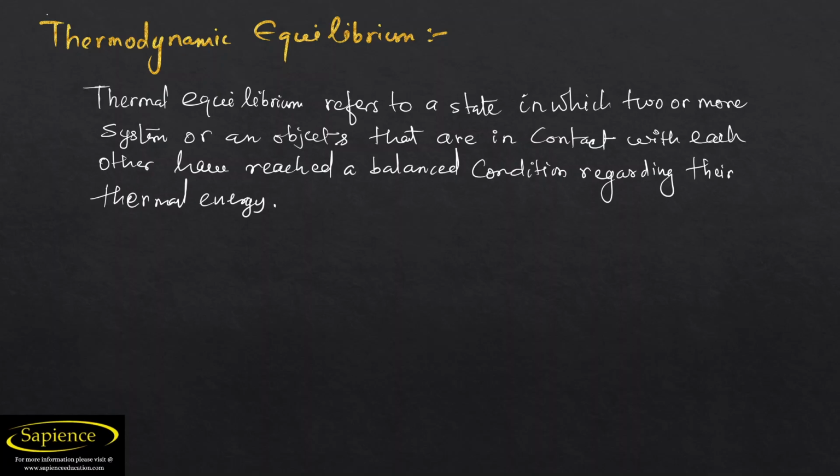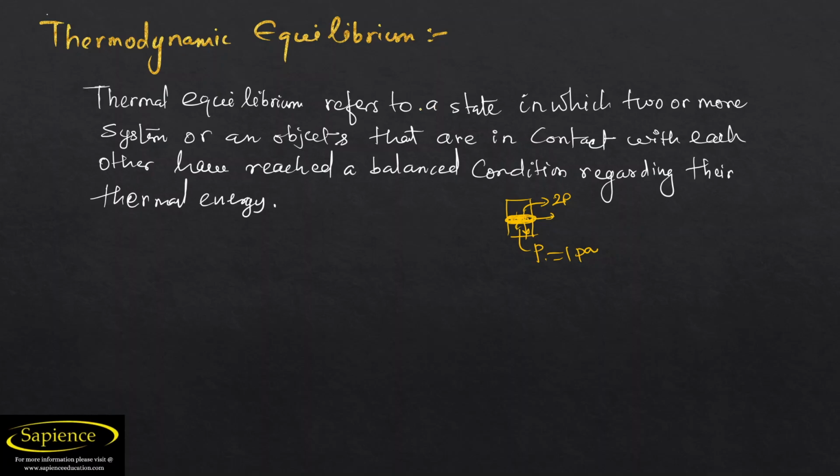Now, one more important thing here is thermodynamic equilibrium. What does thermodynamic equilibrium actually state? So equilibrium means what? See here, if there is a layer, or we can say a wall like this, and the pressure inside this is P1 equal to 1 pascal, and the pressure on this side is 2 pascal. So when there is leakage, what will happen? The high pressure gas will go into the low pressure zone to reach equilibrium.